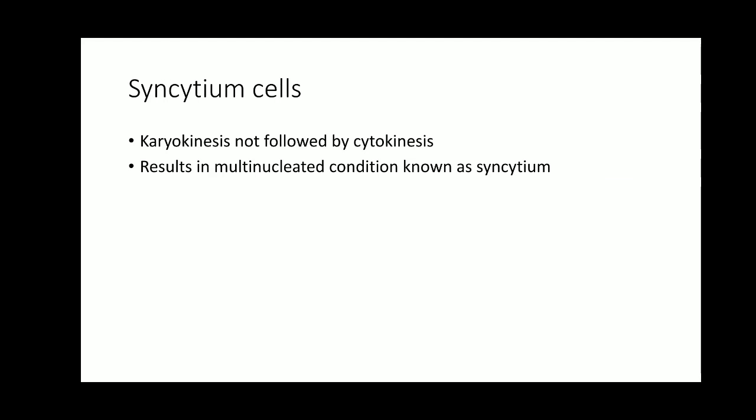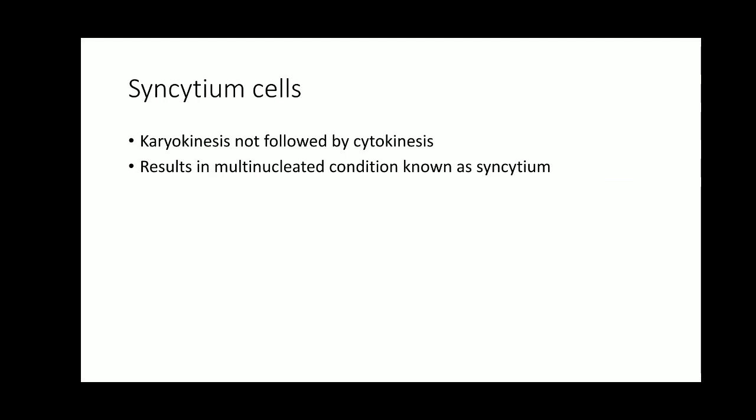Lastly, we are going to see another concept known as syncytium cells. What are these syncytium cells? Now, in some cells the nuclear division takes place, that is known as karyokinesis, but in some cases this karyokinesis is not followed by cytokinesis, meaning two nuclei are produced within the cell, but there is no cytoplasm division. That results in a multinucleated condition which is known as syncytium.